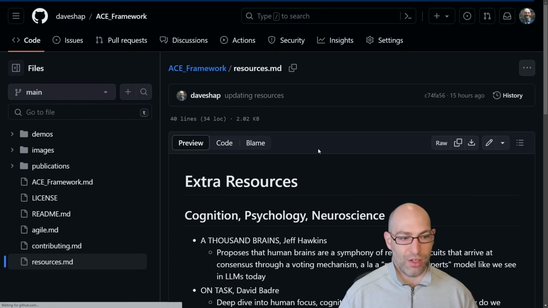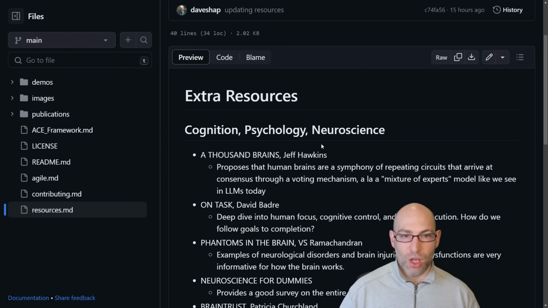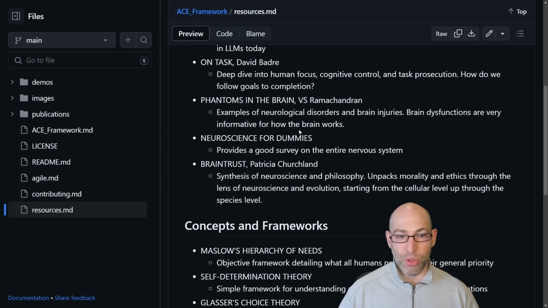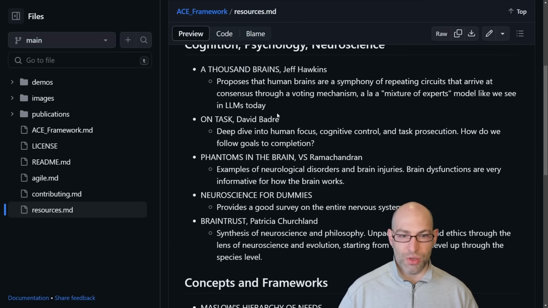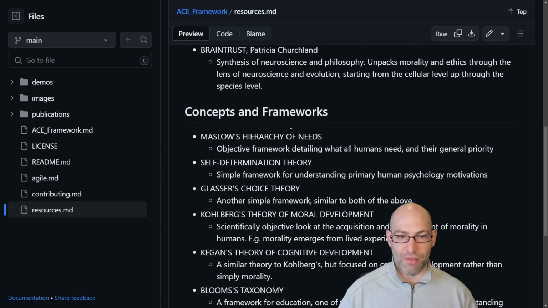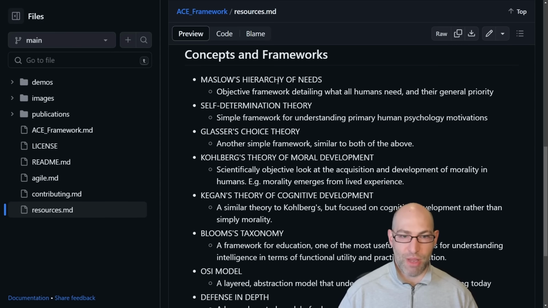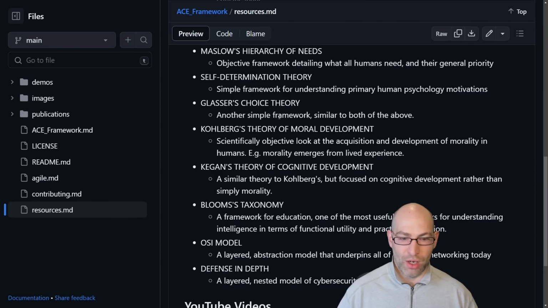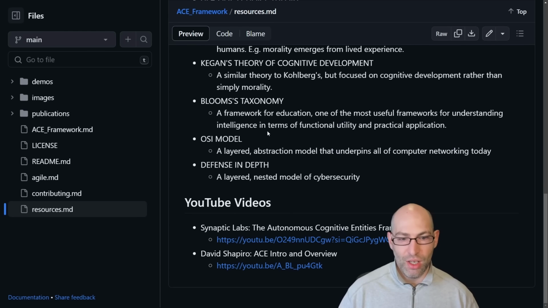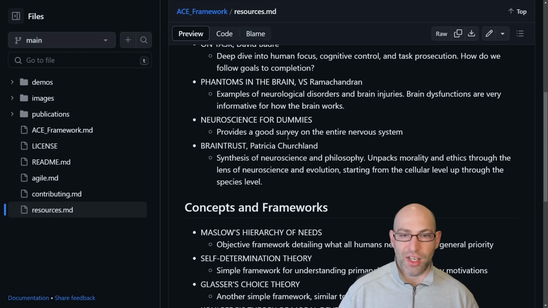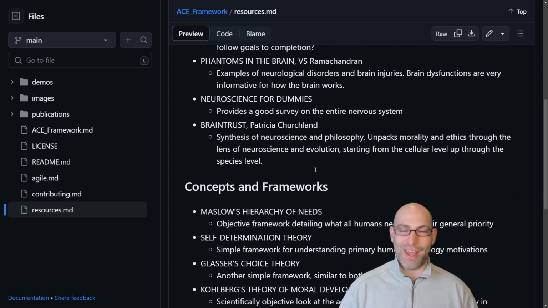And then finally, there's a resources document. So here I captured a list of books at the top. So there's cognition, psychology, and neuroscience. And then there's several concepts and frameworks, such as Maslow's hierarchy of needs, and all the other kinds of models that went into the inspiration behind ACE. So this is basically a very, very short citation page.